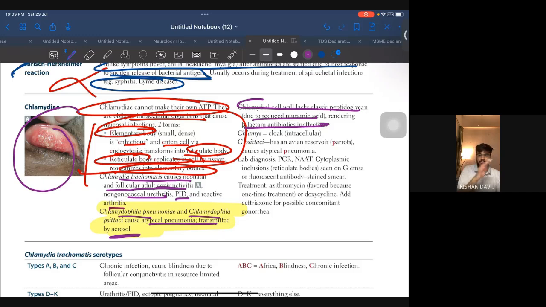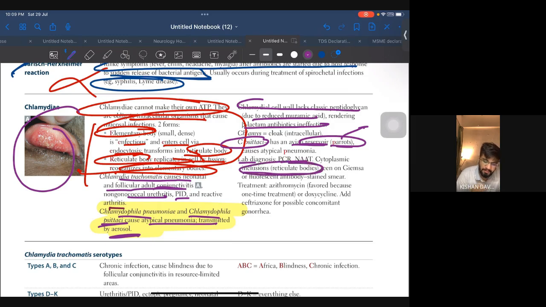So beta-lactams you cannot use. Okay. Now, Chlamydia psittaci that we discussed here has an avian reservoir, the parrot. In the question, they will give you birds or parrots. Okay. Lab diagnosis: PCR, NAAT, cytoplasmic inclusions, reticulate bodies, very important, seen on Giemsa or fluorescent antibody stain smear. Treatment we'll do later, but just remember azithromycin.